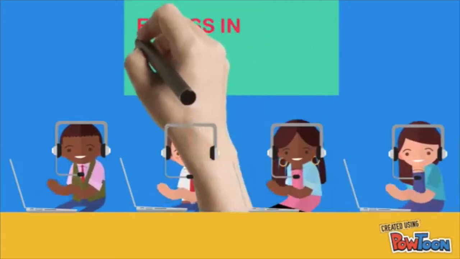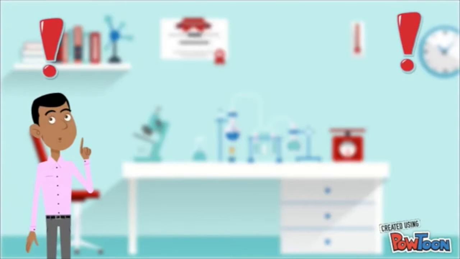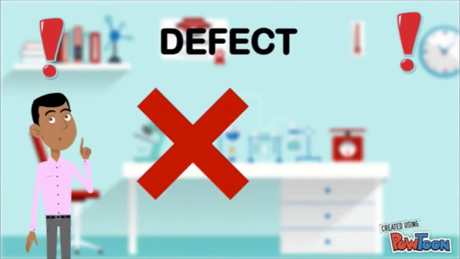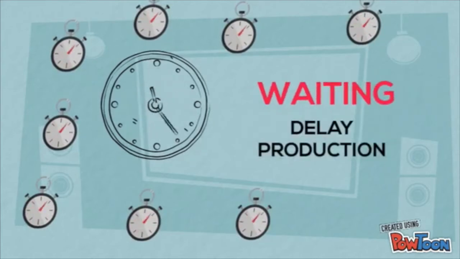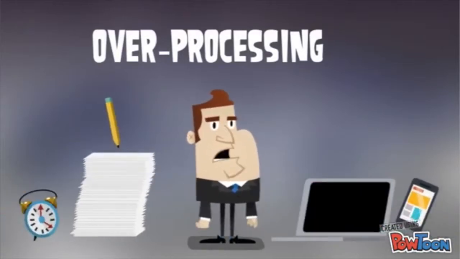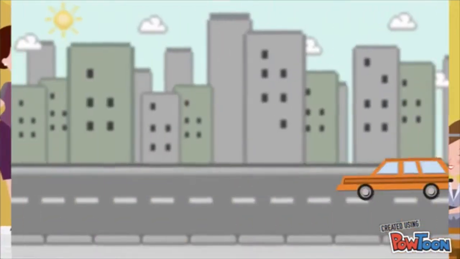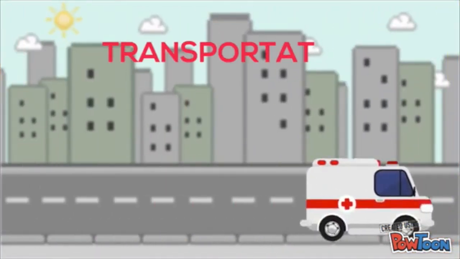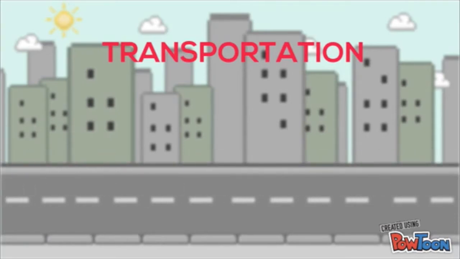Overproduction, producing the products more than the amount it should be. Defect, imperfection or error product. Waiting, delay production. Overprocessing, unnecessary steps involved in production. Motion, unnecessary action of people or equipment. Transportation, unnecessary transportation of inventory.